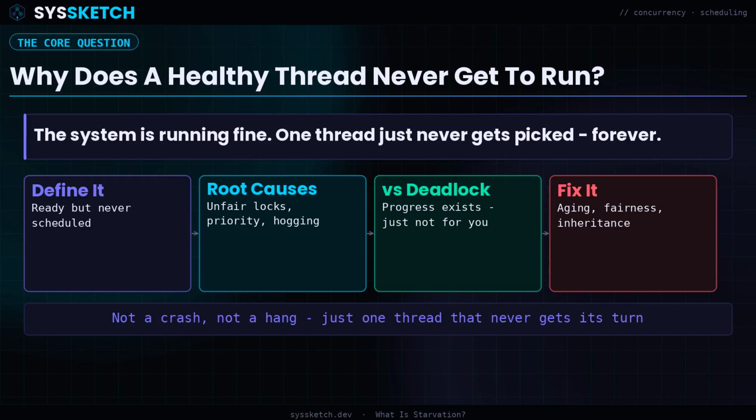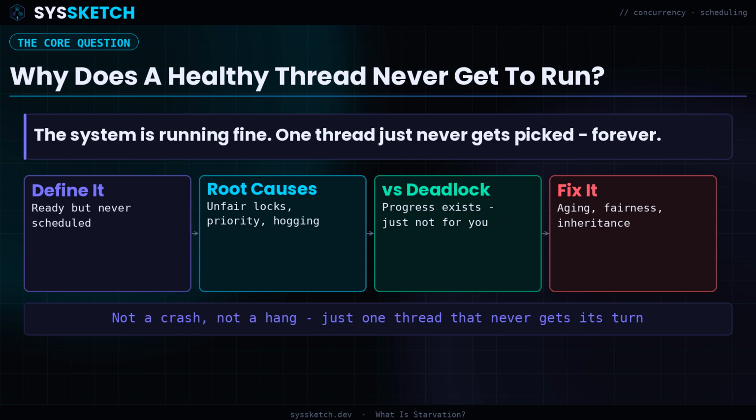First, we'll pin down exactly what starvation means, a thread that's ready to run but keeps getting skipped. Then we'll look at the handful of root causes that produce it: unfair locks, priority scheduling, and greedy resource hogging. From there, we'll separate starvation from its two lookalikes, deadlock and livelock, because mixing them up leads to the wrong fix. And finally, we'll cover how it actually gets fixed in real systems through fairness mechanisms like aging and priority inheritance.